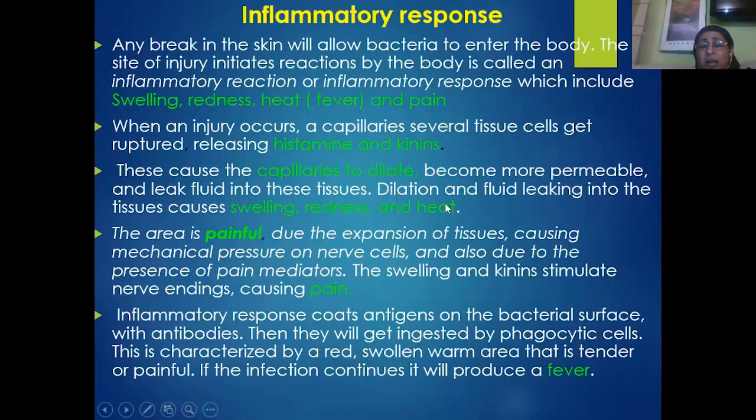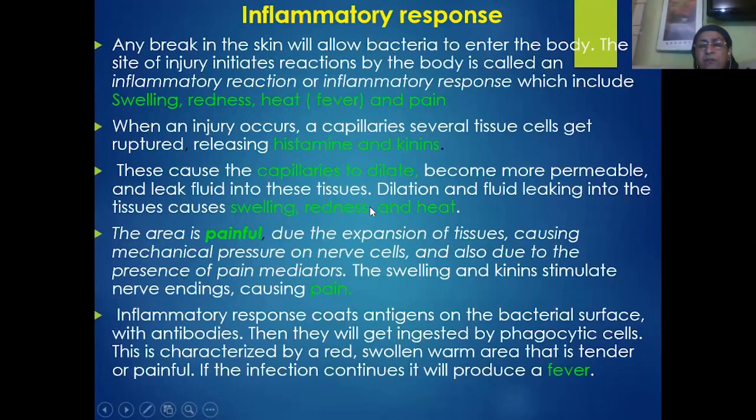This causes the accumulation of excess blood and other body fluids in the damaged tissues, which obviously causes swelling. Of course, blood is red in color, so the tissues also turn red.